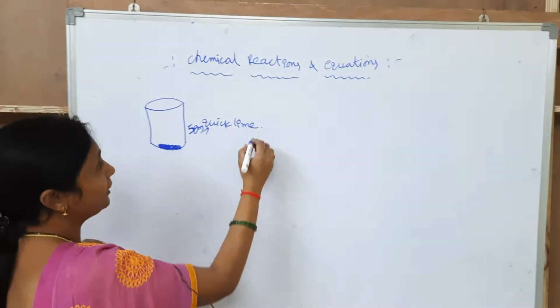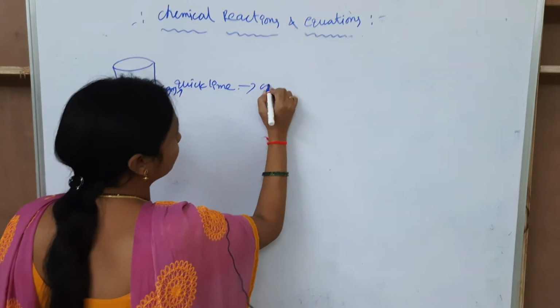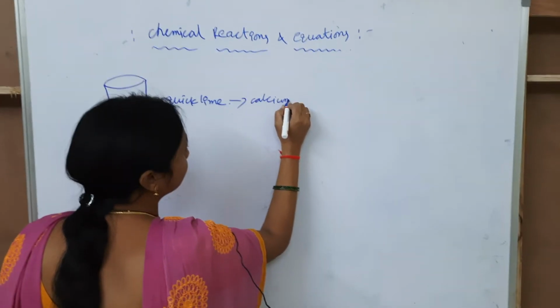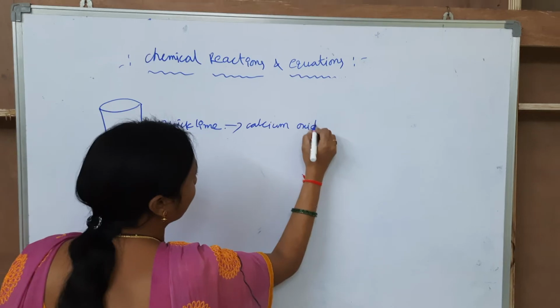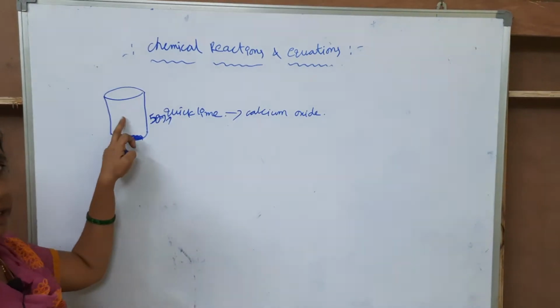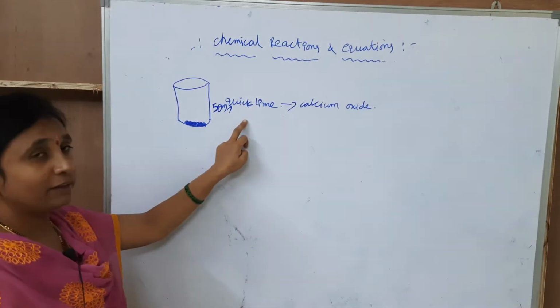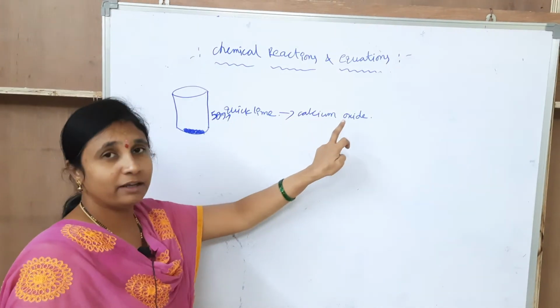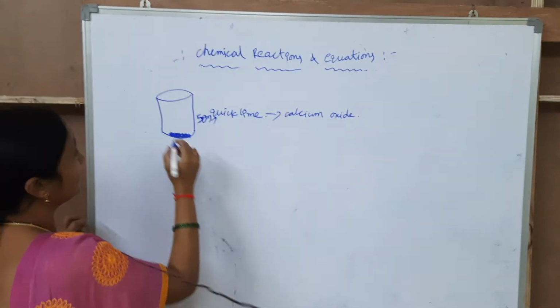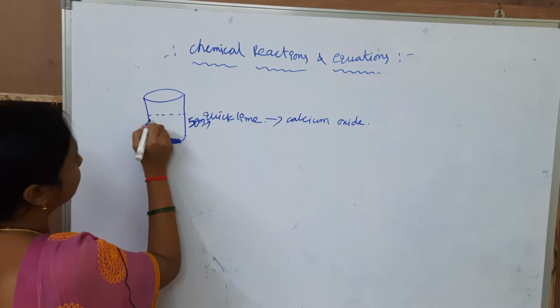Quicklime is nothing but calcium oxide. Next, take water.